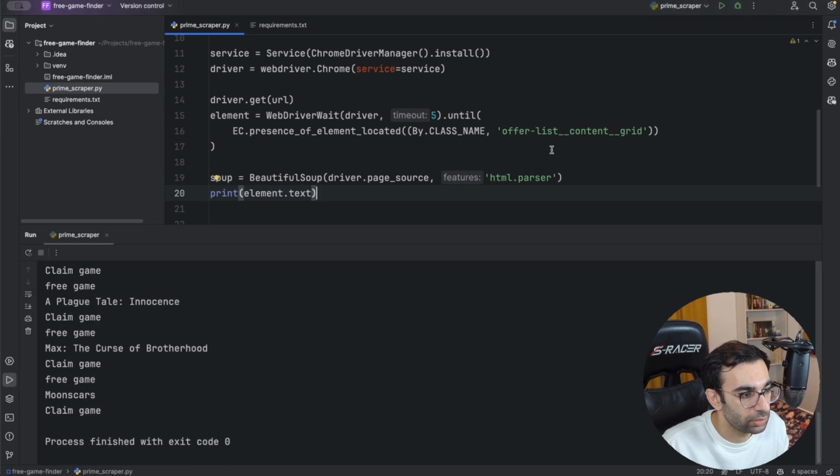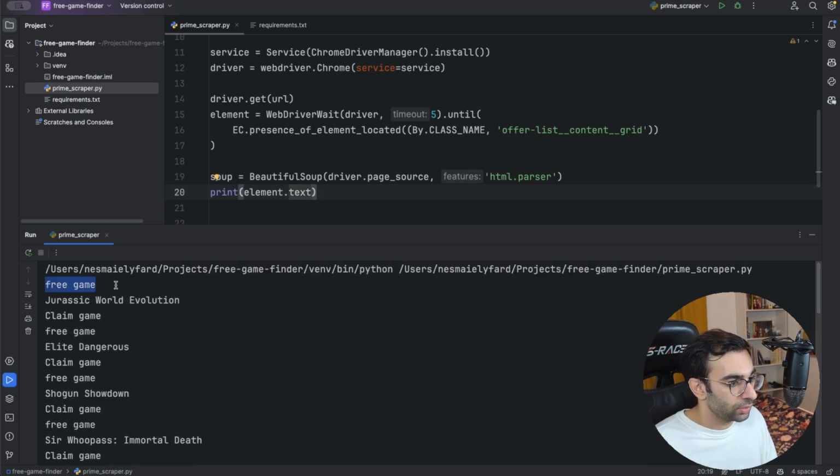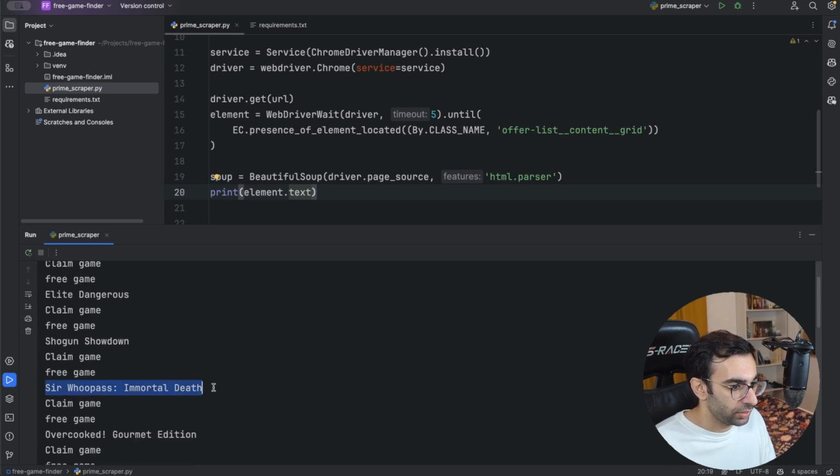Let's wait for the page to be loaded. And now, by calling the text, you can see that we got all the texts that were inside this division. You can see the name of the games, so we're on the website and we are in the right path. The only thing that we need now is to extract the name of the games and maybe the URL that we can follow to claim the games. So this is the actual information that we want, and then we are good to go.